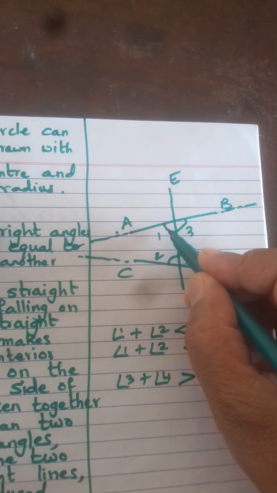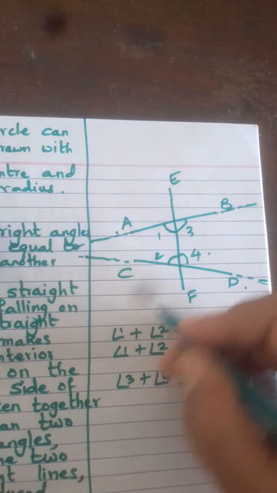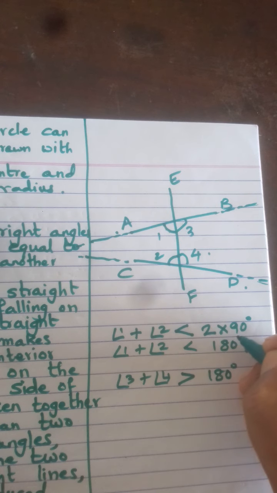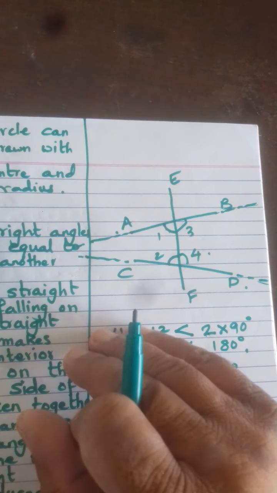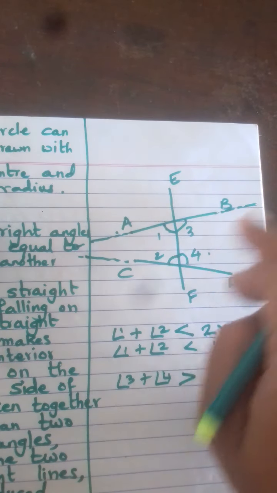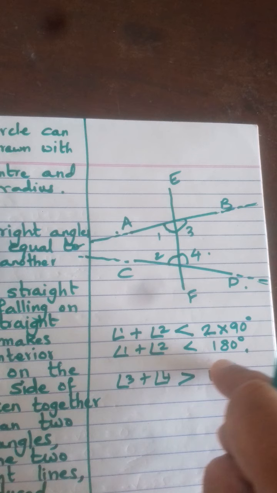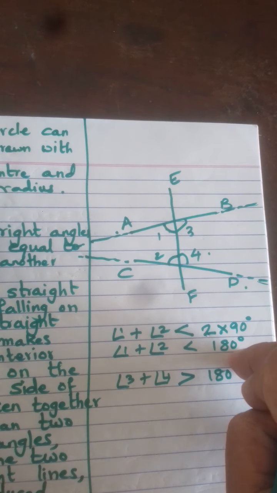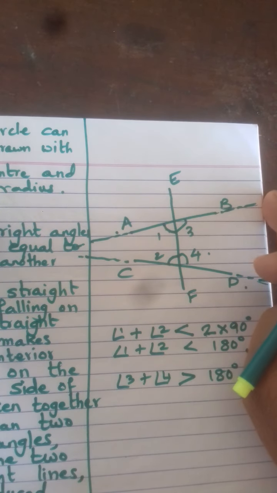If the sum of the interior angles on the left side of the line, that is angle 1 plus angle 2, is less than two right angles, meaning 2 into 90, which is 180 degrees, then if these two lines are produced indefinitely, they will meet on that side, the left side, where the sum of the interior angles is less than 180 degrees. On the right side, where it is greater than 180 degrees, they will not meet.